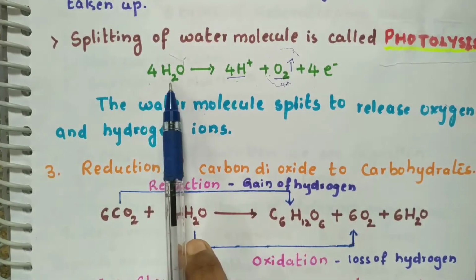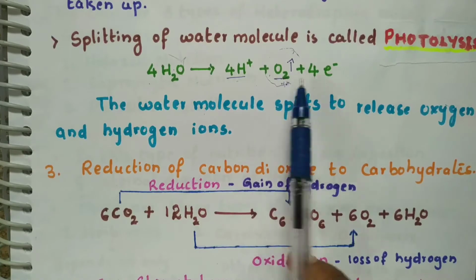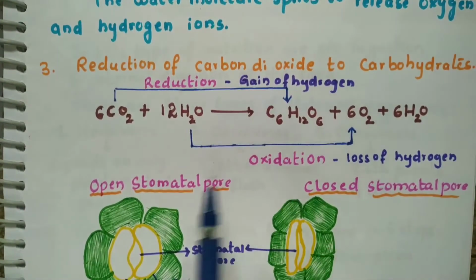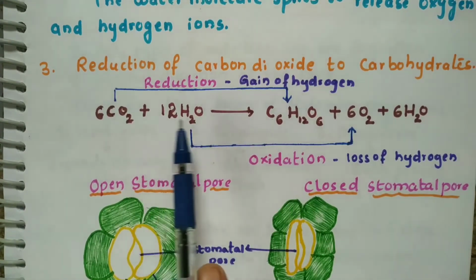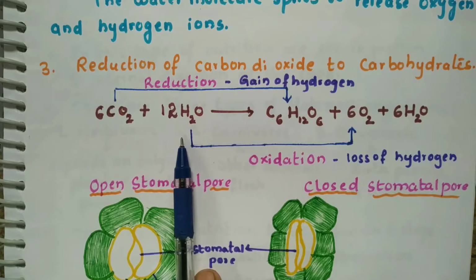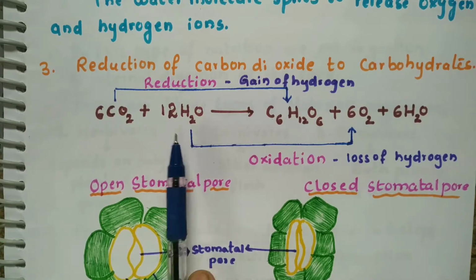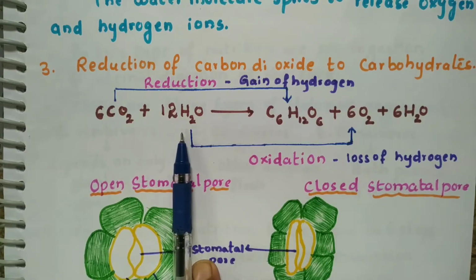Losing of hydrogen is called what? It is oxidation. So you may see here both oxidation and reduction are occurring simultaneously. So photosynthesis can also be called a redox reaction. You might have studied this in the first chapter. If you have not watched my first chapter video, please go back and watch. I have given the link of that video in the description.